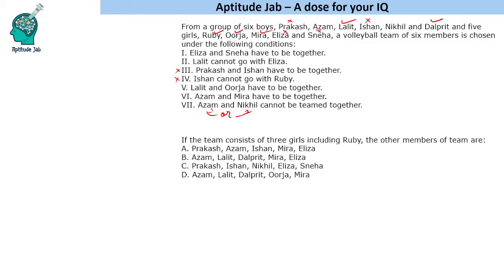Okay. And anyway, if we are selecting Lalit, we cannot have Eliza and Sneha. So we will pick Meera. Now Azam and Meera have to be together. So we will pick Azam. So our team is Azam, Lalit, Dalpreet. Okay. And in the girls we will have Ruby, Urja and Meera. So Azam, Lalit, Dalpreet, and we have Urja and Meera. So this will be the team selection out of these people.